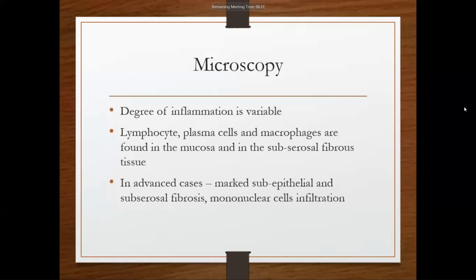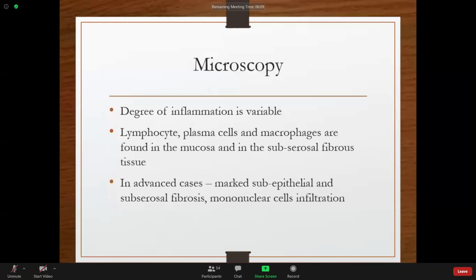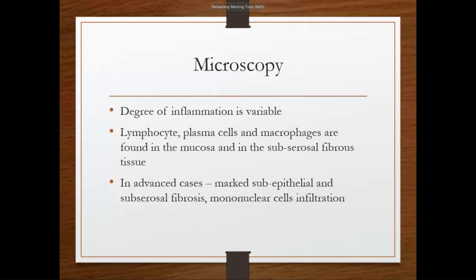Initially, these chronic inflammatory cells are found in the mucosa and subserosal layer. These chronic inflammatory cells include lymphocytes, plasma cells, and macrophages. In advanced cases, there is marked subepithelial and subserosal fibrosis. It is a chronic condition.